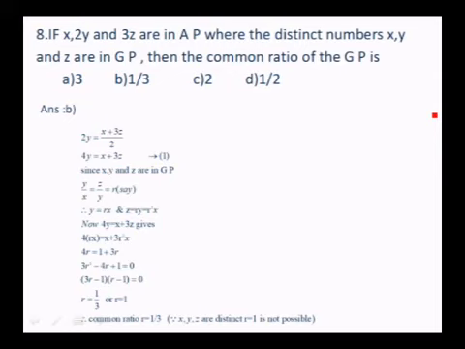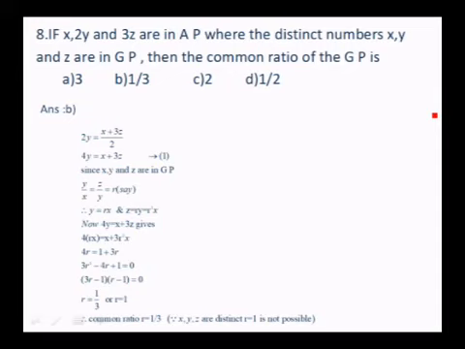Since x, y and z are in GP, you can write y by x is equal to z by y. Let us take this as R, say. Then if you cross multiply, y is equal to R into x and z is equal to R into y, which is r square x. Now use the first result, 4y is equal to x plus 3z. Instead of y you substitute rx, instead of z you substitute r square x. So I am converting everything into r and x.